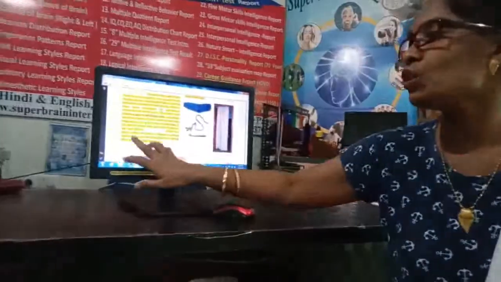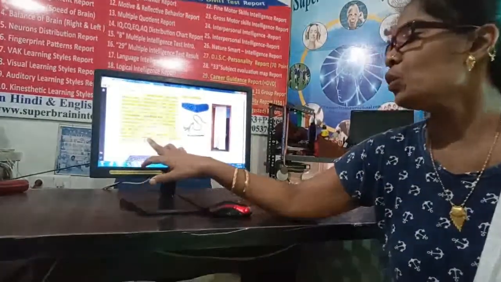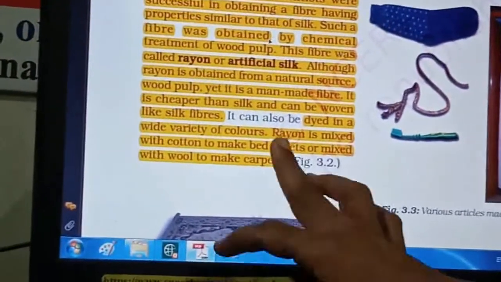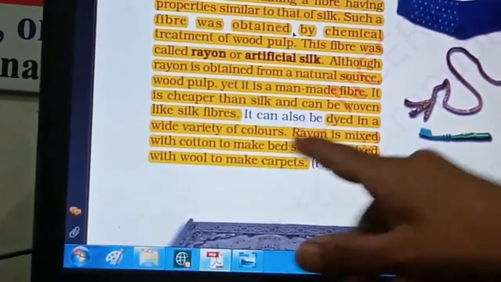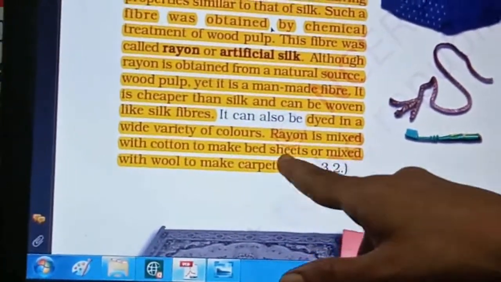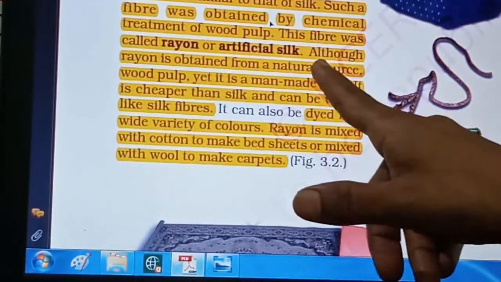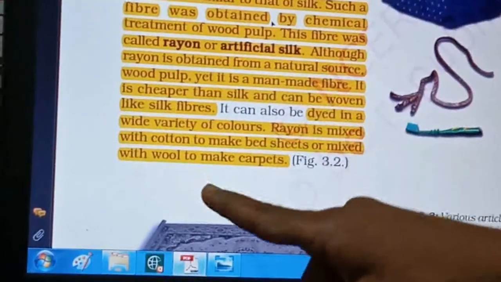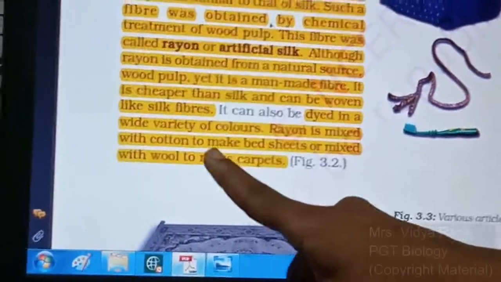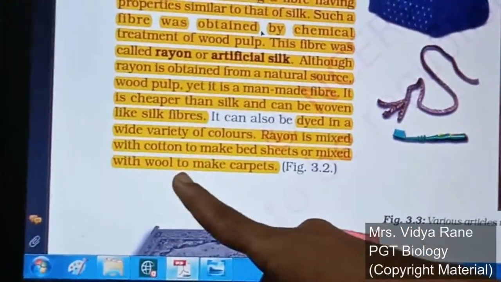Then rayon is also mixed with cotton to make a bed sheet, or mixed with wool to make a carpet. So things like carpets or bed sheets are also made from rayon mixed with the natural fiber, that is cotton or wool.